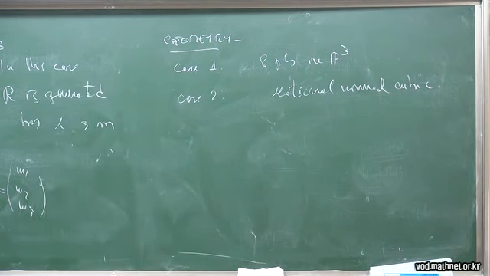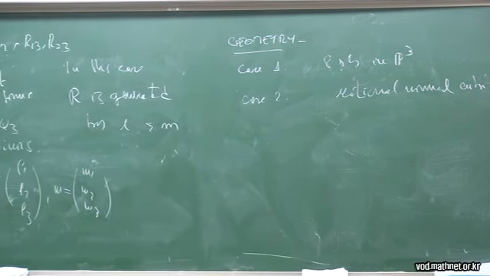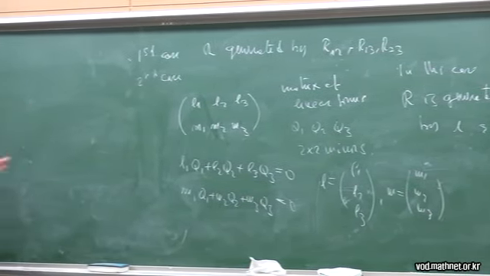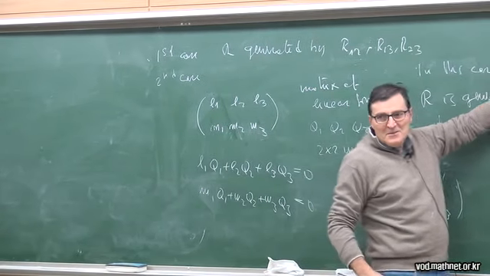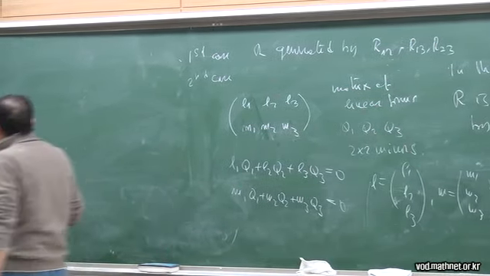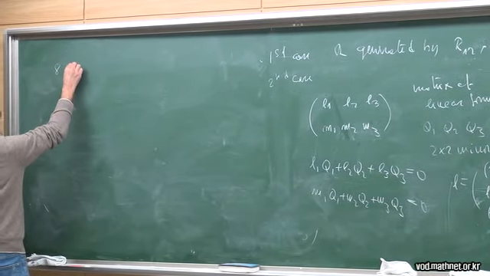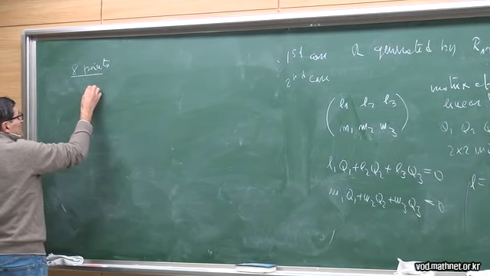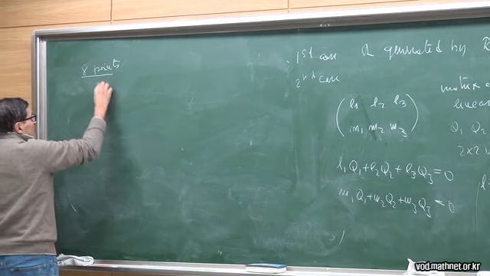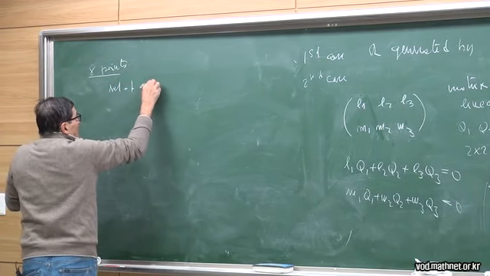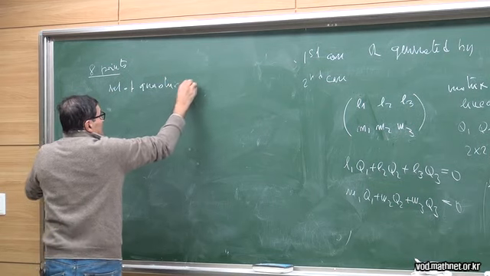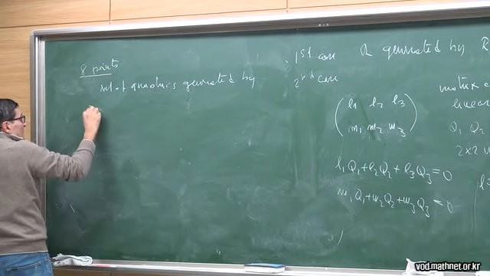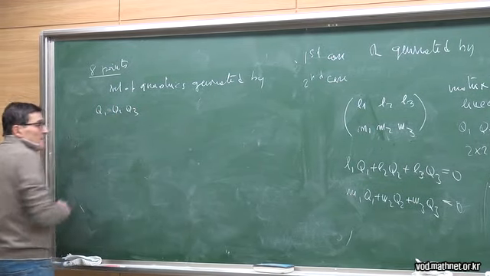But let me just, perhaps not everybody knows the beauty of the 8 points, so I want to digress on the trivial case. There is some geometry in this case. 8 points. So what happens here? We consider the net of quadrics generated by Q1, Q2, Q3.